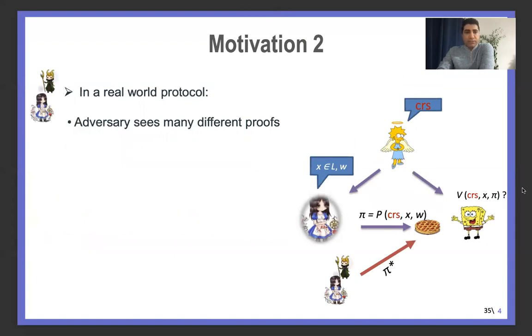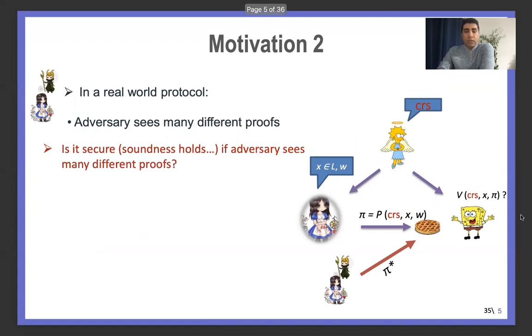Another thing is that in real-world applications of quasi-adaptive NIZK or NIZK, the adversary sees many different proofs of the valid prover. And the question is whether this construction is secure, or does soundness hold if the adversary sees many proofs? What if the adversary uses these proofs to generate a fake proof for a fake statement?